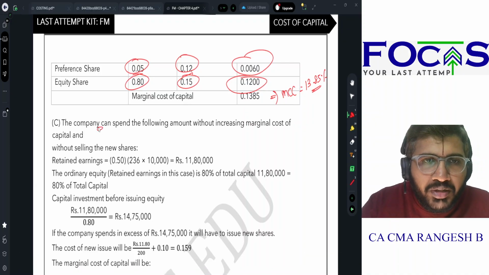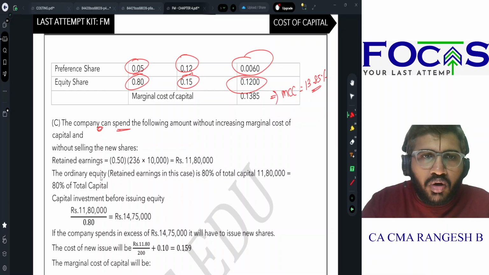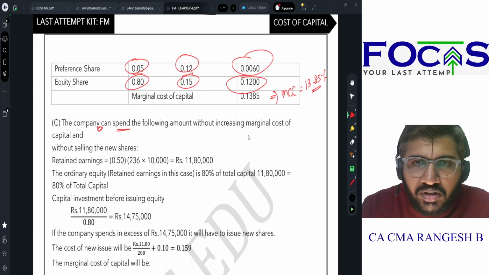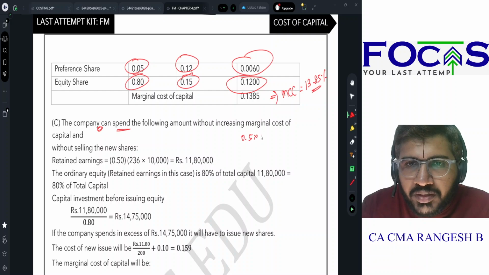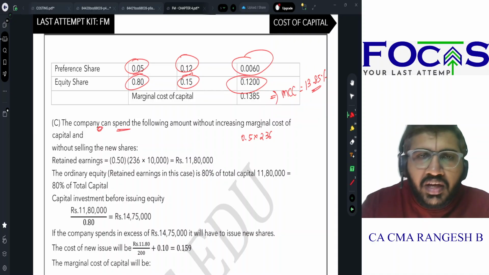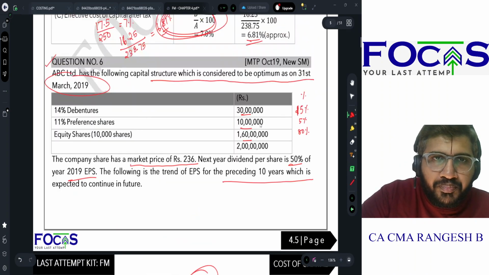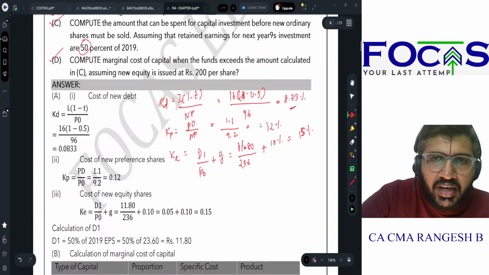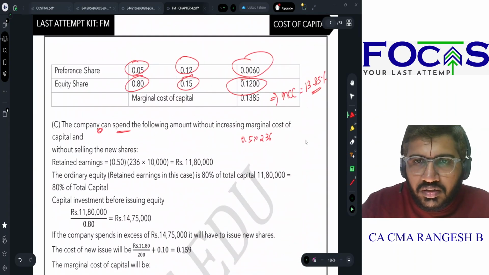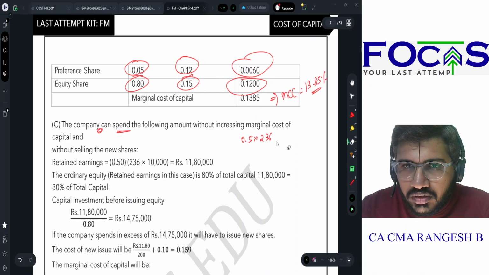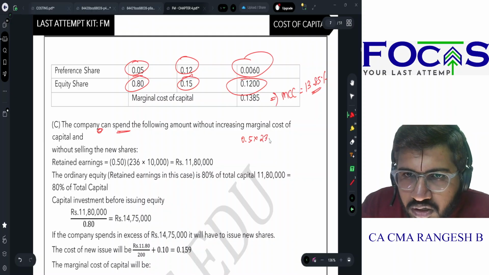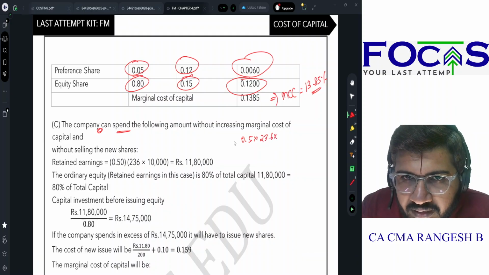C: how much can the company spend without issue of new shares? So how much will be my retained earnings? 50% dividend-ல போயிடுச்சு அப்படின்னா எனக்கு பாக்கி 50% will be my retained earnings, கரெக்டா? So there are 10,000 shares. என்னோட EPS is 23.6. அதுல 50% தான் retained earnings.